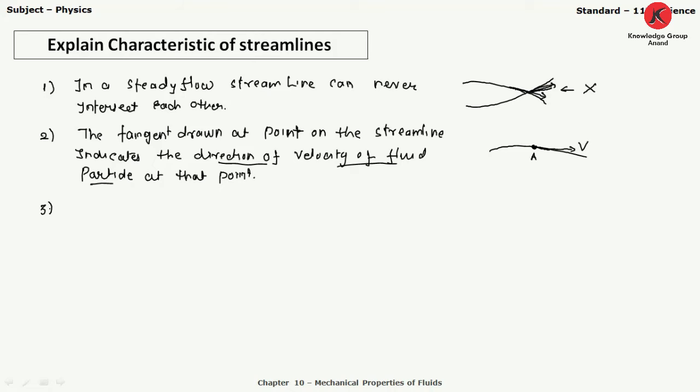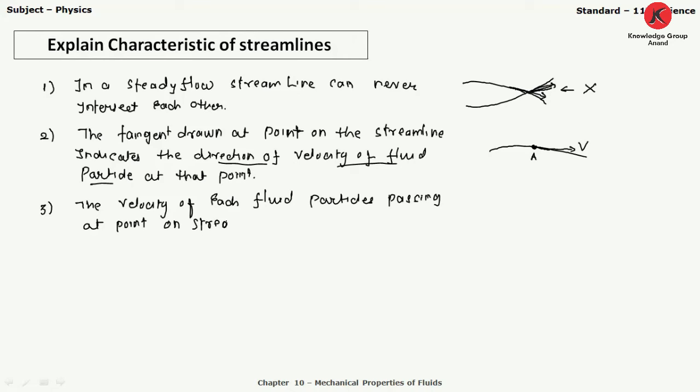Now what is the third characteristic? The velocity of each fluid particle passing a point on a streamline is the same, but it is different at different points.